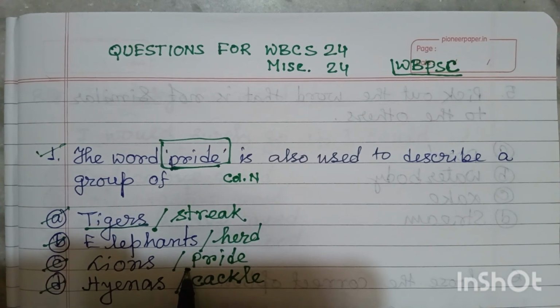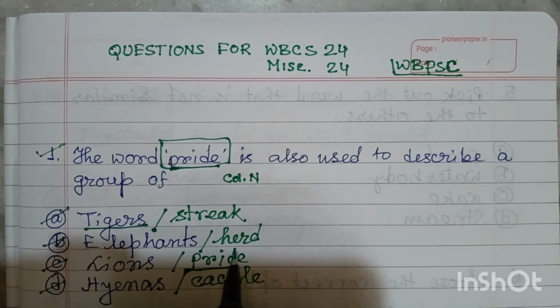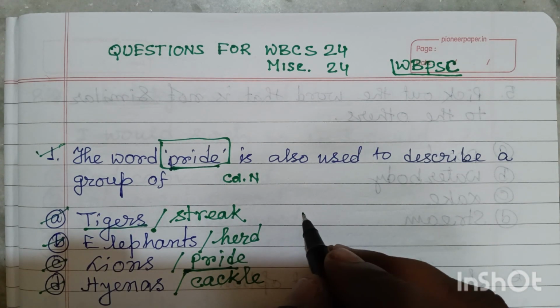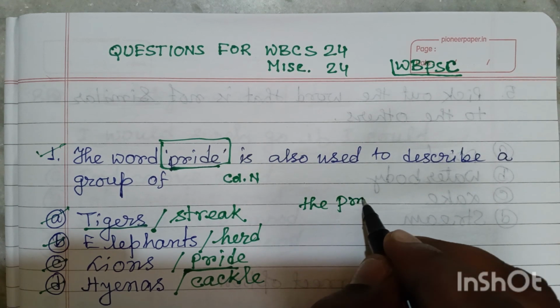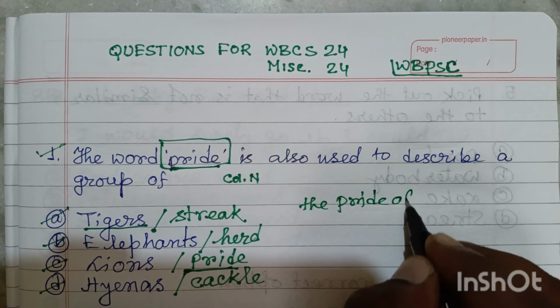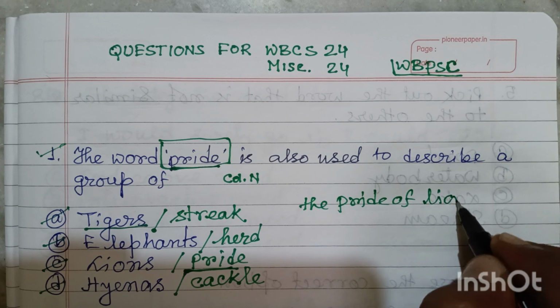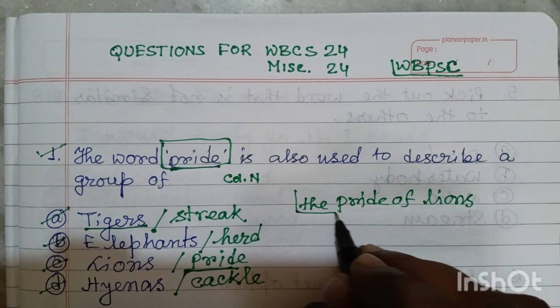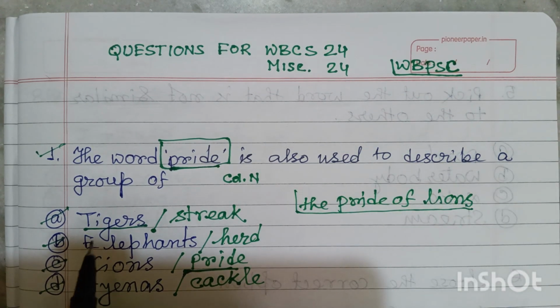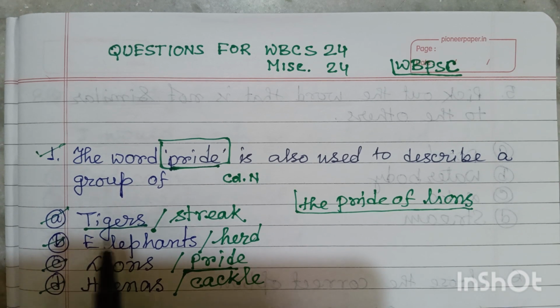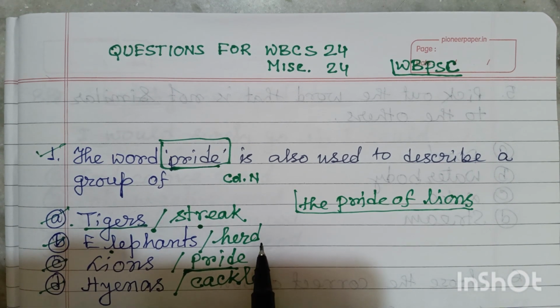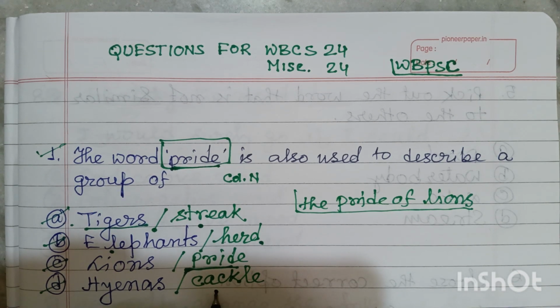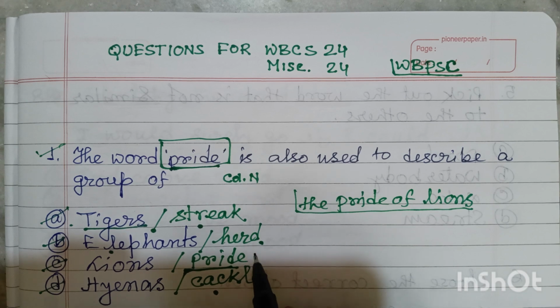Here it is used as a collective noun. You can say the pride of lions. For tigers, we say the streak of tigers. For elephants, the herd of elephants. And for hyenas, the cackle of hyenas. Friends, so the right answer is lions.